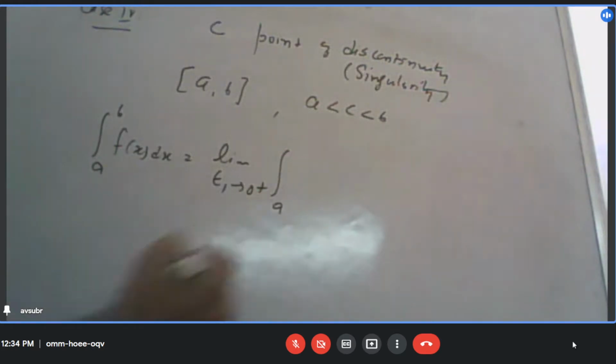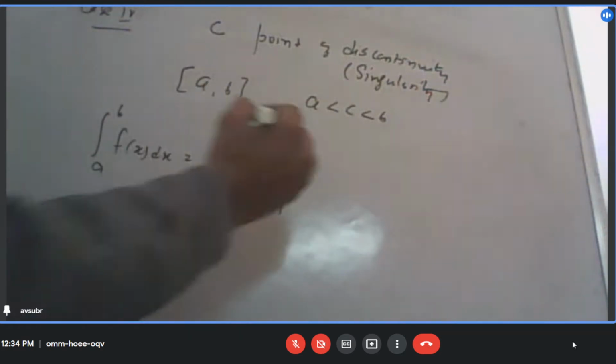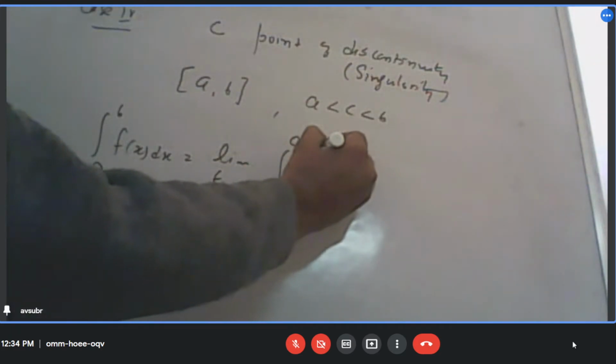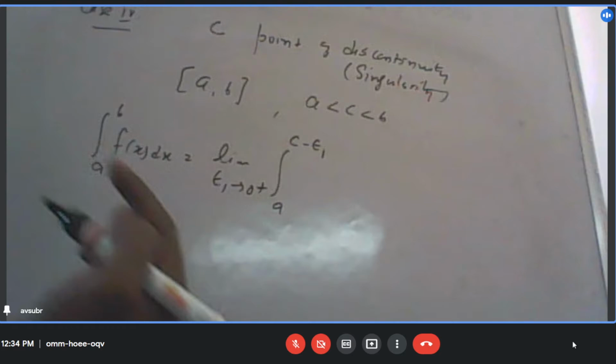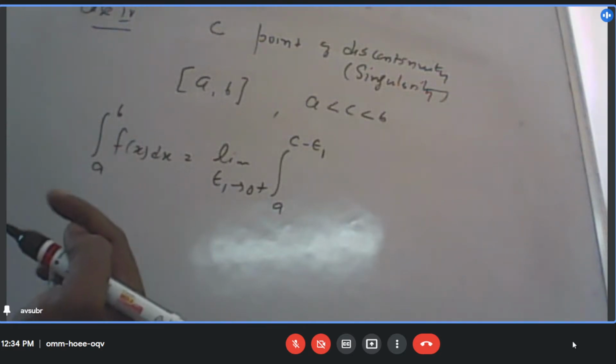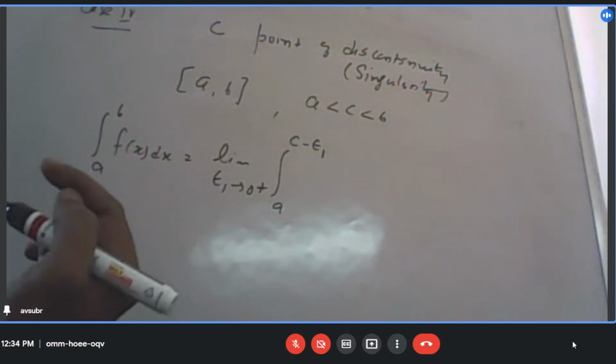One, I consider from A to some point C minus epsilon 1. I am going slightly left from the point C.